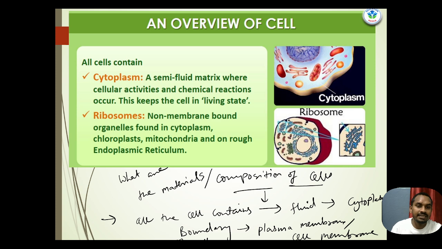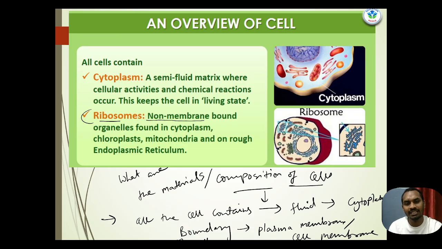Another one is the ribosome, which is very important. It is a very important cell organelle from the point of view of examinations. Why? Because ribosomes don't possess any kind of membrane, so we call them non-membranous, or non-membrane-bound organelles, found in the cytoplasm, chloroplasts, mitochondria, and on the rough endoplasmic reticulum.